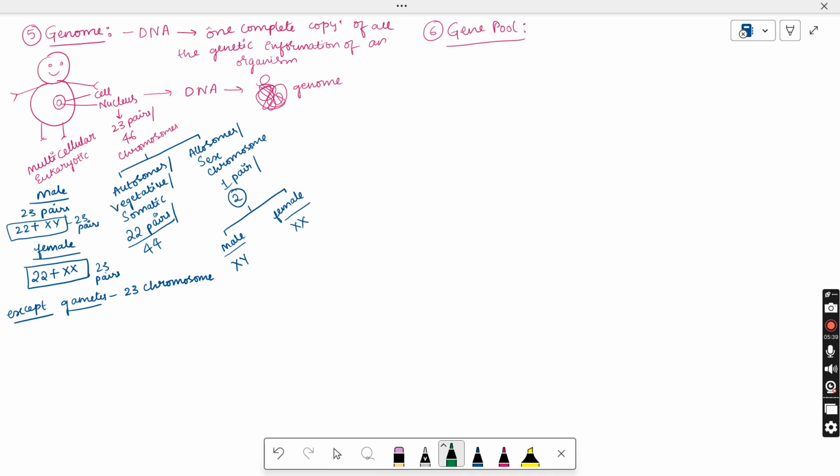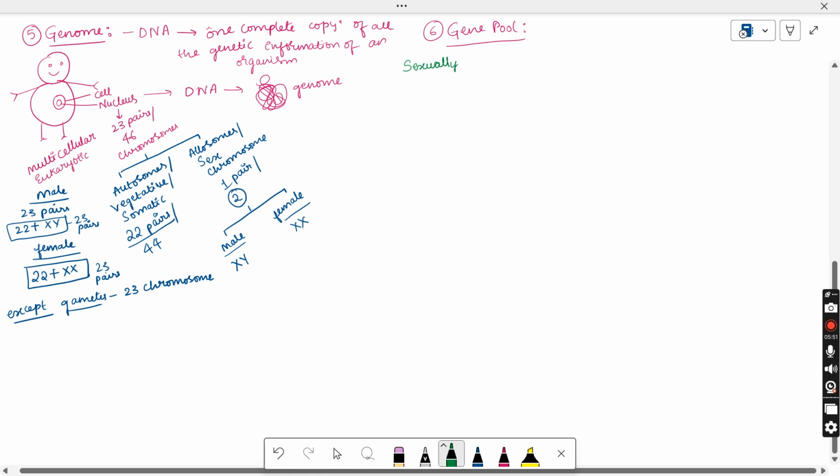Let us see what is meant by this. We are going to consider a population. So we are not considering the genome, where we consider the single organism. In gene pool, we are considering the population. That population should be a sexually reproducing population. They should reproduce sexually. So that population is considered.